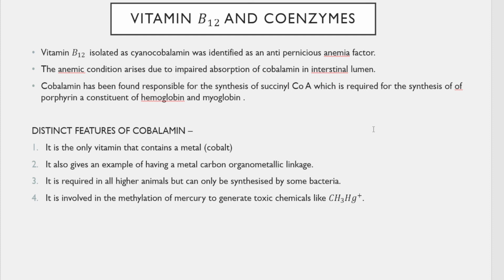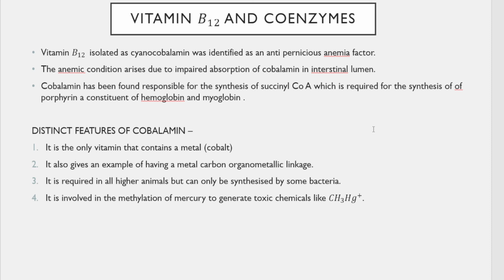So why does this improper absorption of vitamin B12 lead to anemic condition? You know that anemic condition is seen in patients who do not have enough hemoglobin and myoglobin in their body. So, how is this connected to vitamin B12? This cobalamin, or vitamin B12, is responsible for the synthesis of succinyl coenzyme A, which is required for the synthesis of porphyrin.